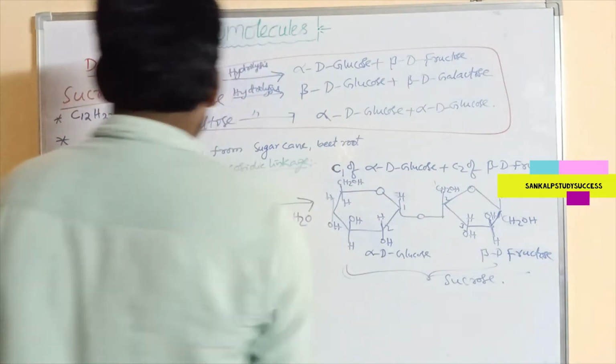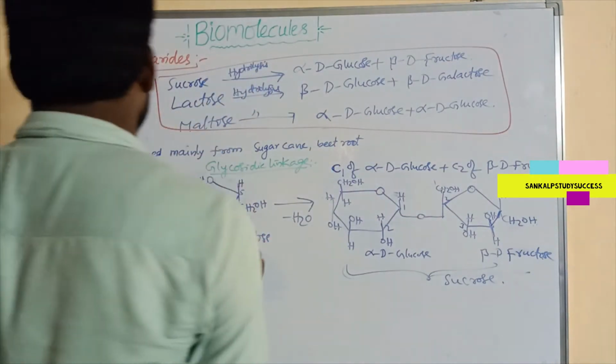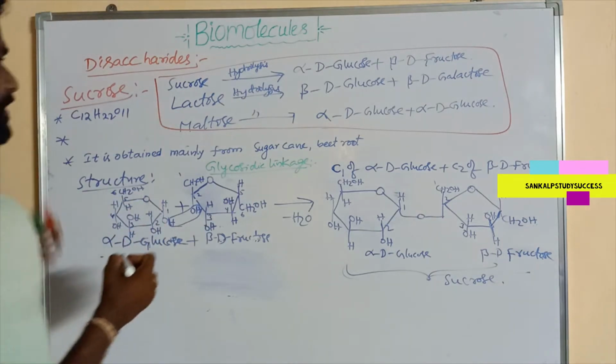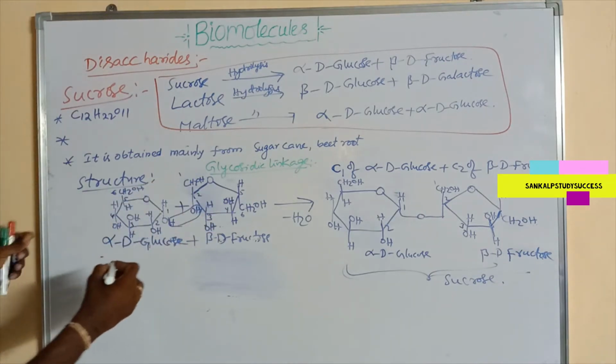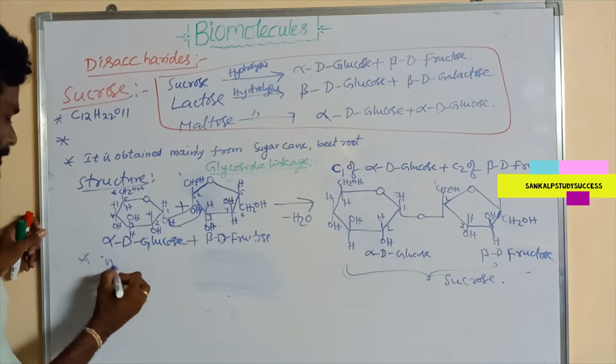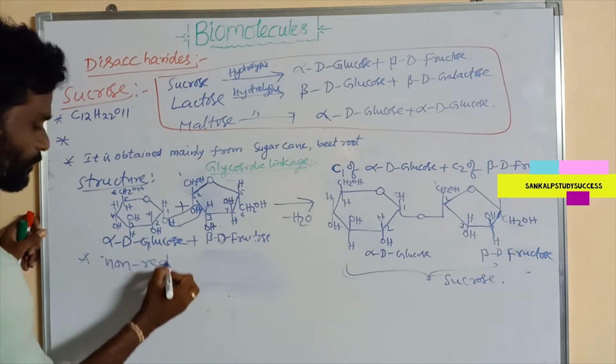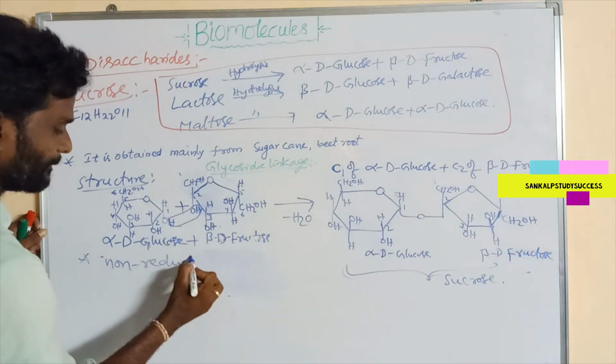So this is a non-reducing sugar. We know that it is a non-reducing sugar. Why is it a non-reducing sugar?